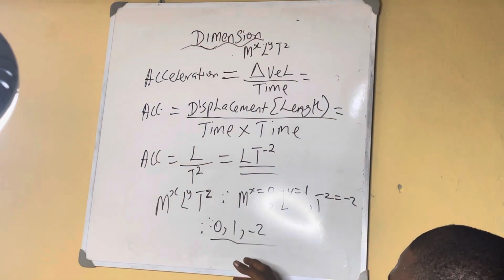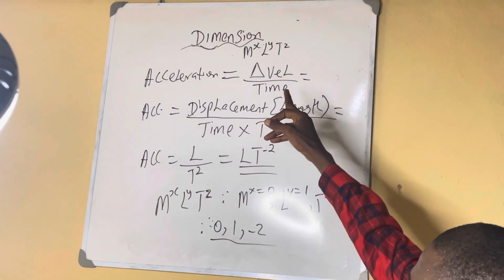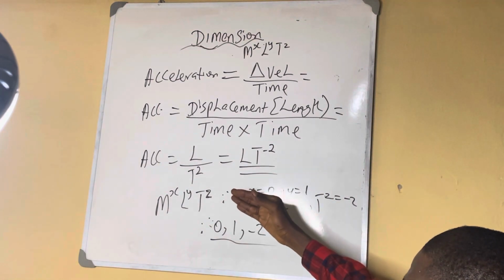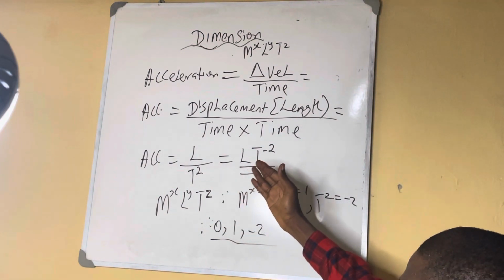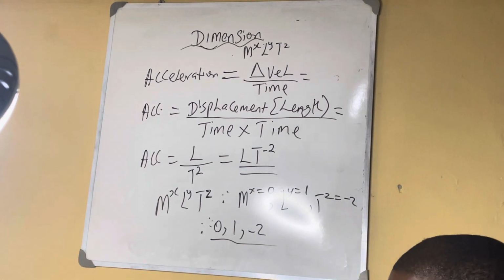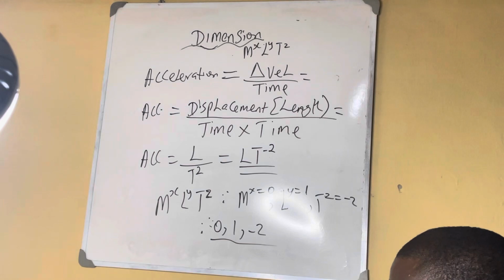So this is the answer in terms of mass to the power x, y. So we don't have mass. We didn't get it in the option. So you are breaking. There is nothing like this. This thing is very simple. You start breaking the formula. Do you understand? So now let's go to